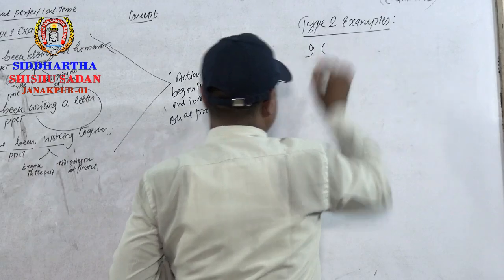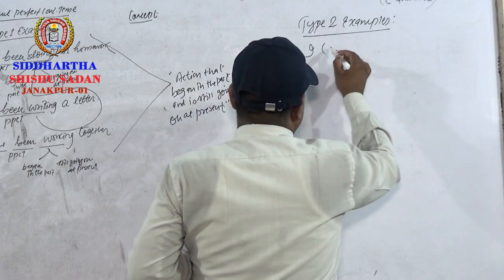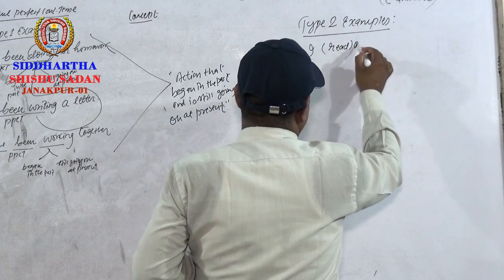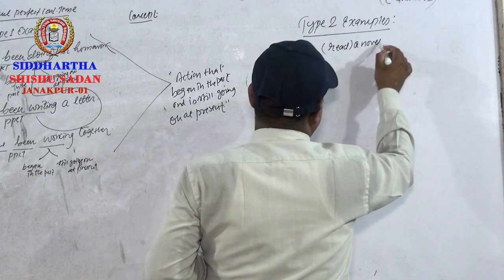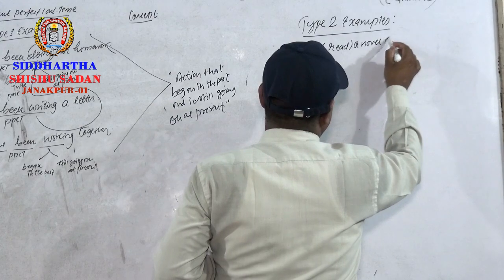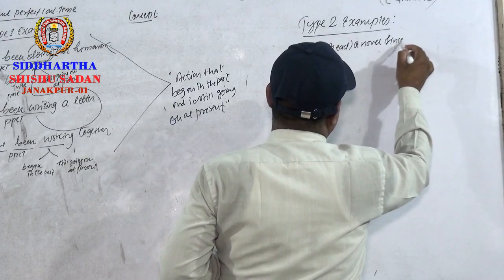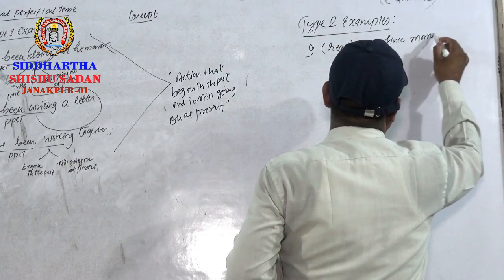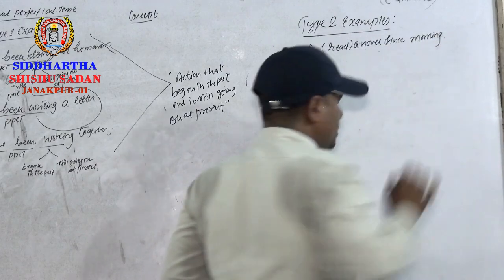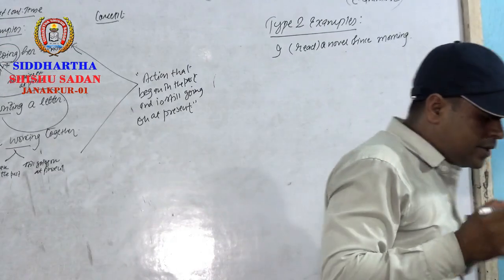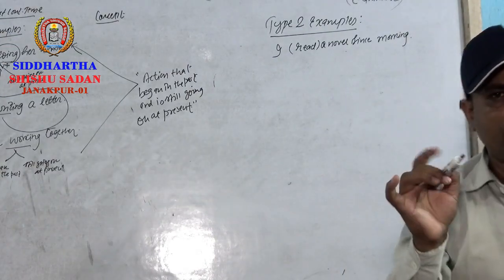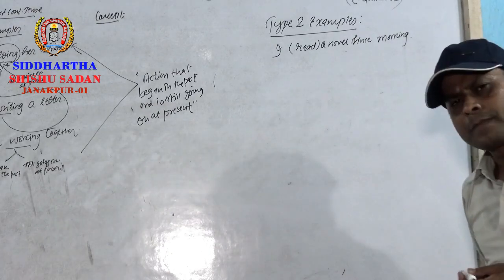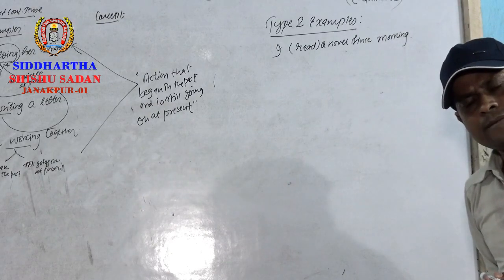I read a novel since morning. Since morning. See, dear students, I have given these examples in the form of a question. Now you have to use the correct tense over there. What tense will you use over there?